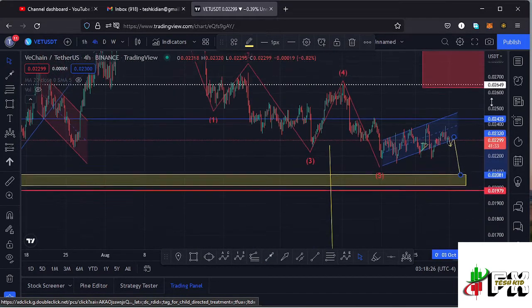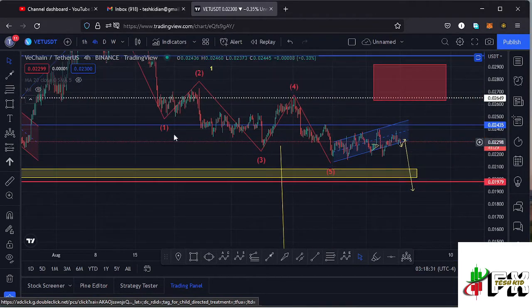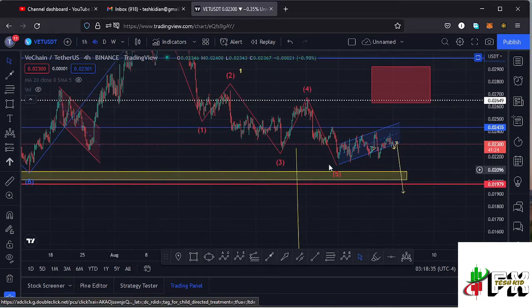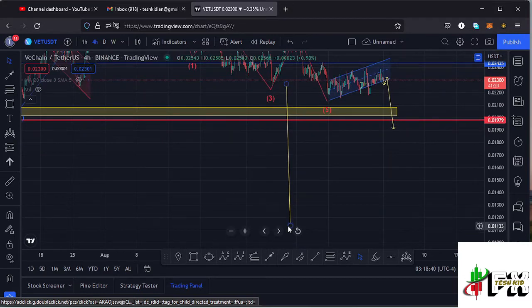And in case we also lose that key area of support, then I would expect my head and shoulders pattern to play out here on the Vechain chart and expect a breakout to the lower side, giving us a minimum target area back to around the $0.011 mark.